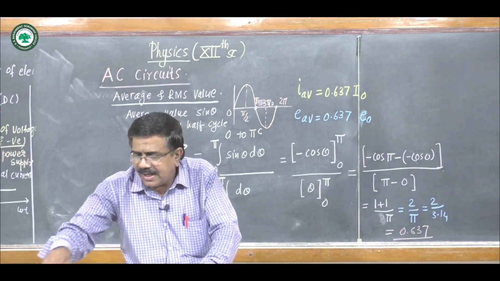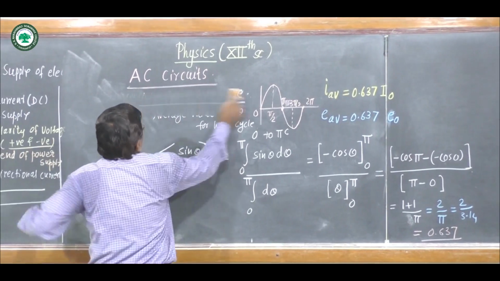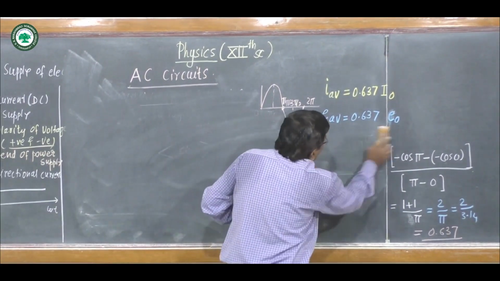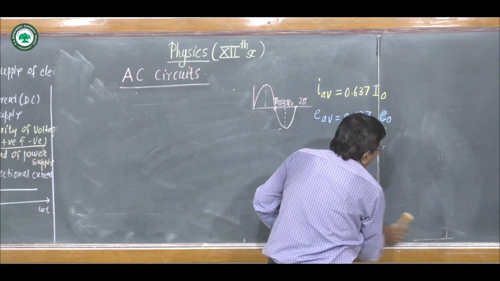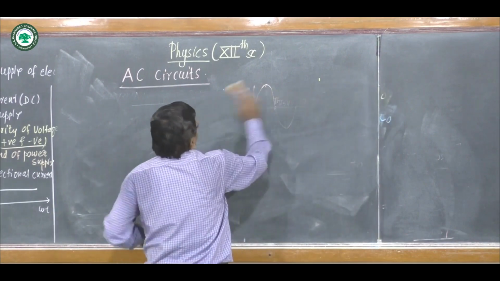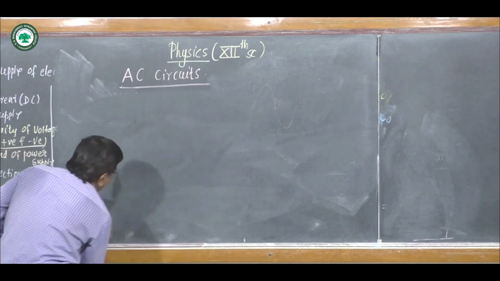Now we see the next point, that is the root mean square value. This was the average value. Now we see the root mean square, that is the RMS value, or it is also called the virtual value, or the effective value. Concepts are very important.